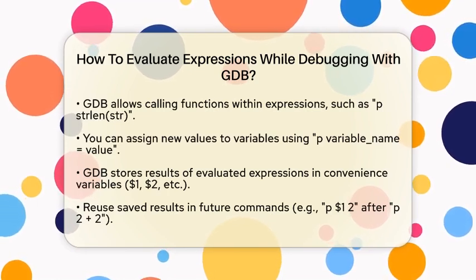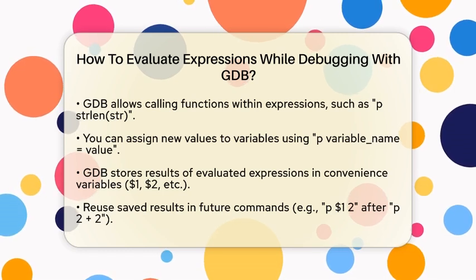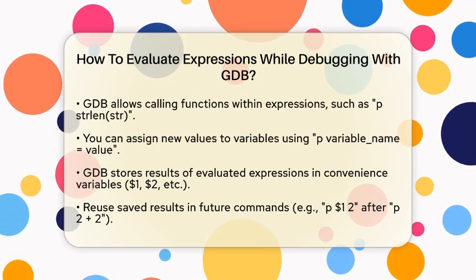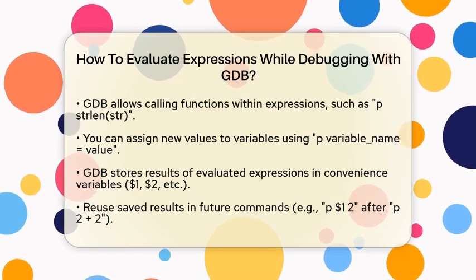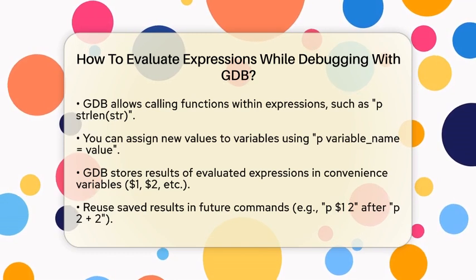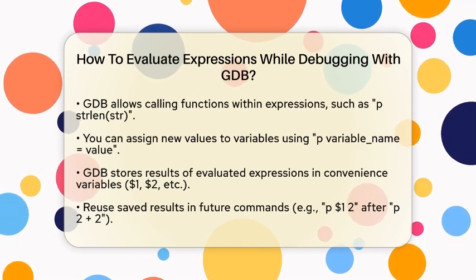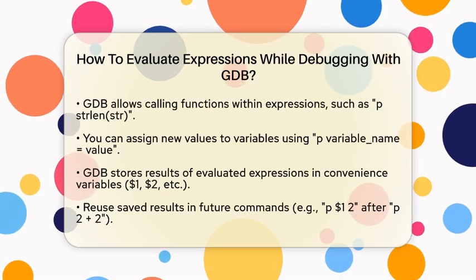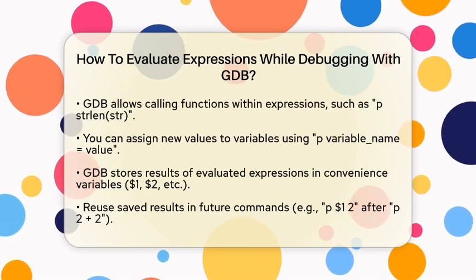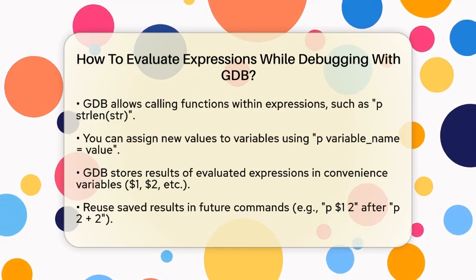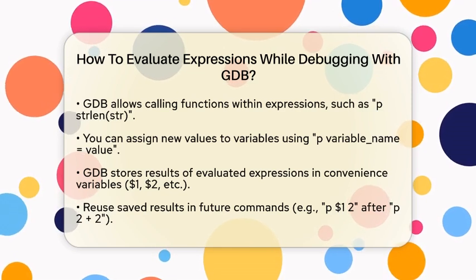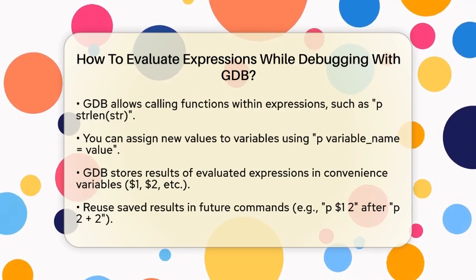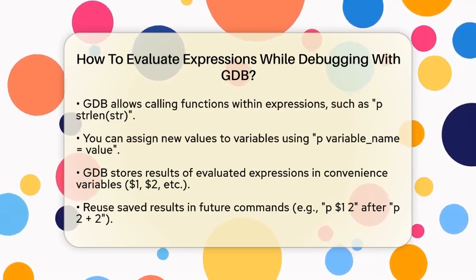One handy feature of GDB is that it stores the results of your evaluated expressions in special convenience variables. These are labeled as $1, $2, and so on. After you evaluate an expression, you can reuse these results in future commands. For example, if you type p 2 + 2, GDB will return $1 = 4. You can then use this result in another expression, like p $1 * 2, to multiply it by another number.